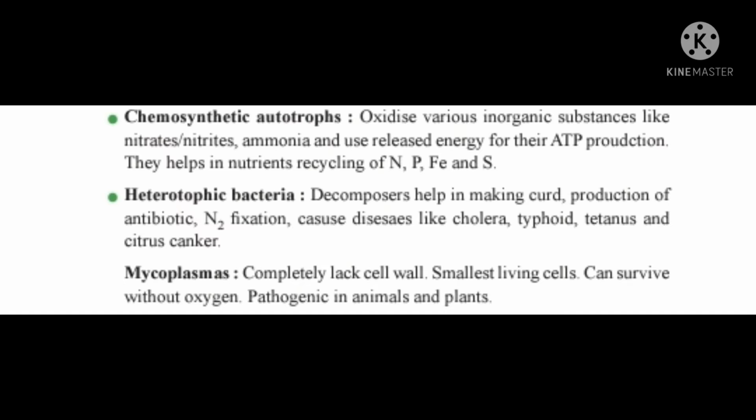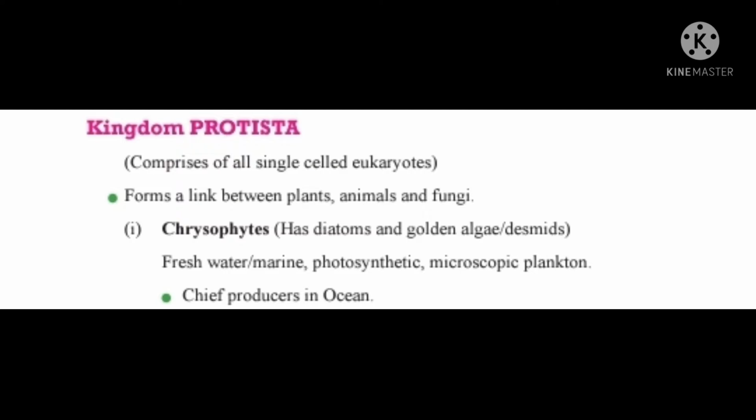Heterotrophic bacteria are decomposers. They help in making curd, production of antibiotics and nitrogen fixation, and cause diseases like cholera, typhoid, tetanus and citrus canker. Mycoplasmas completely lack a cell wall and are the smallest living cells. They can survive without oxygen and are pathogenic in animals and plants. Kingdom Protista comprises all single-celled eukaryotes and forms a link between plants, animals and fungi.